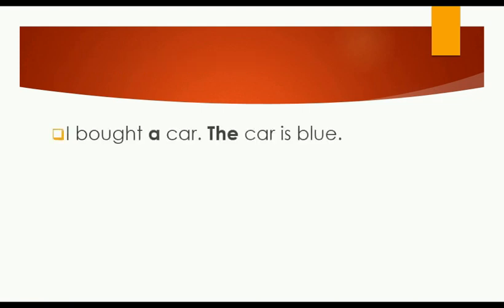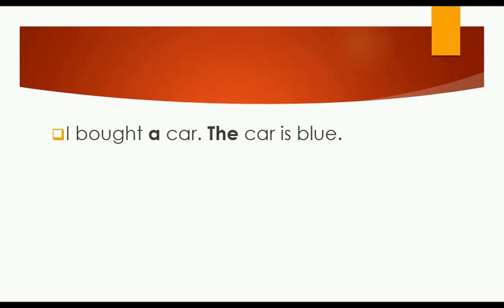For example, I bought a car. Here I used the indefinite article a. Why? Because I mentioned the noun for the first time.